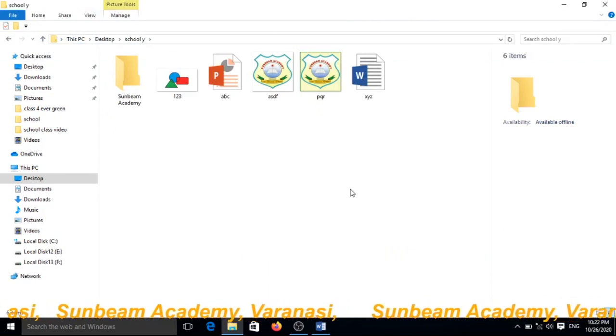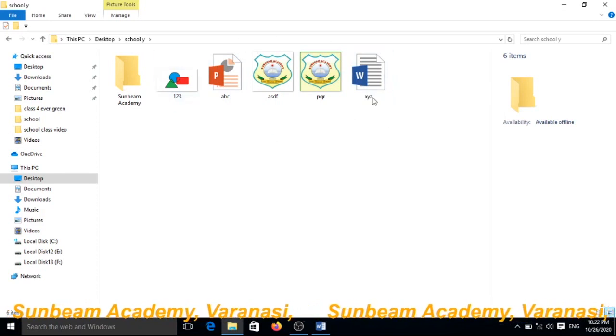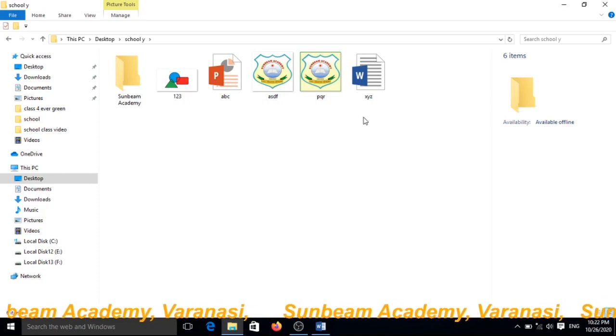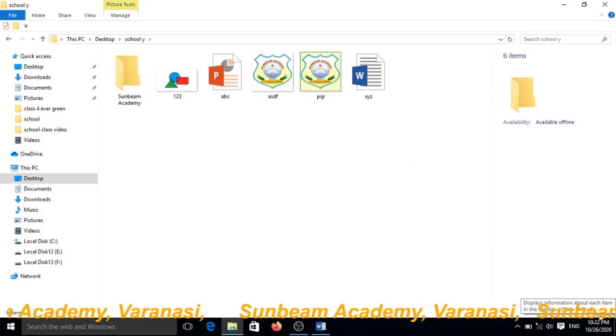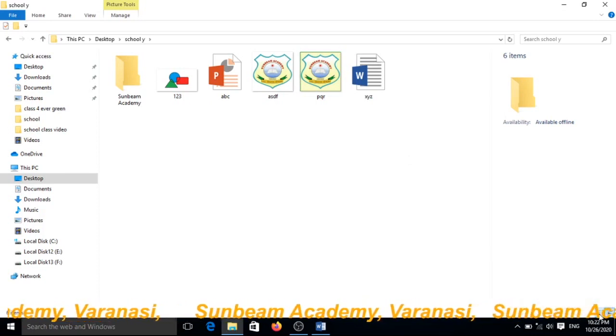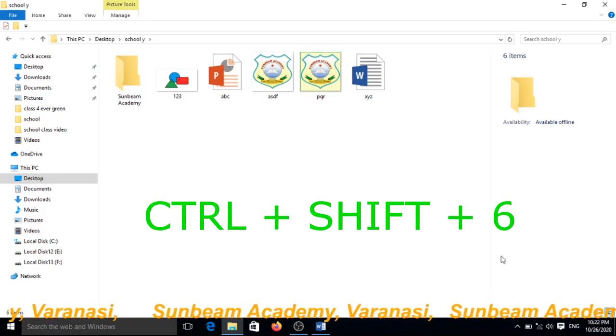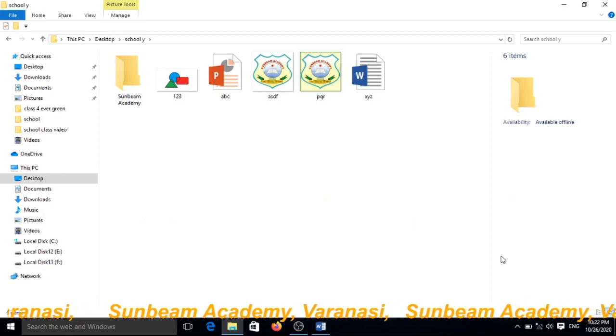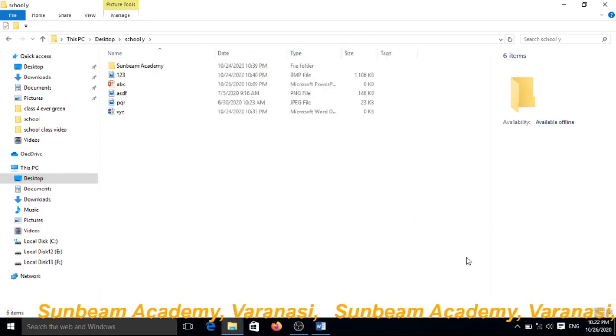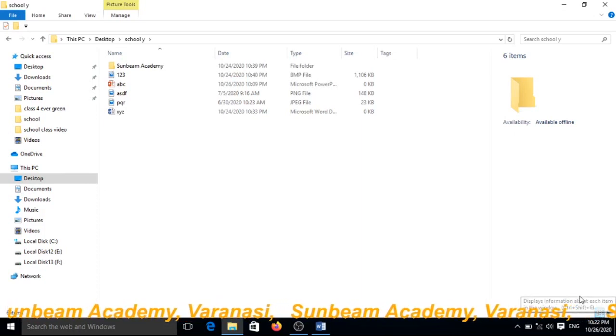And now this is the thumbnail position, and if you want to change to the view position, means information about each item in the windows, you can press Ctrl, Shift and +6. Now its position has changed without clicking this icon.